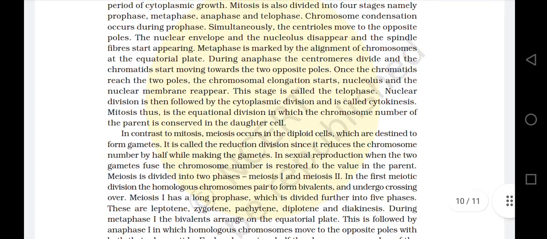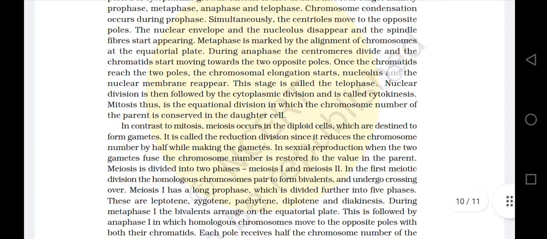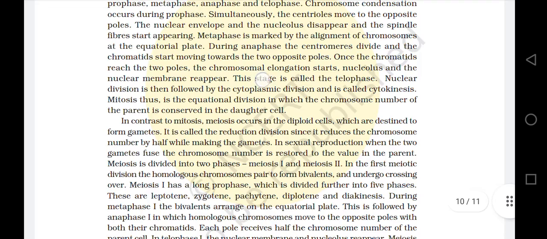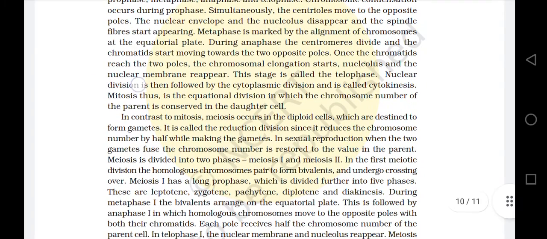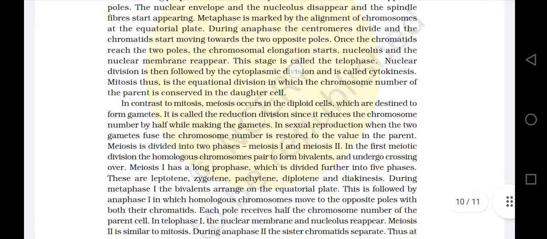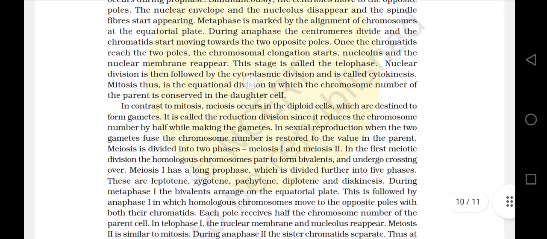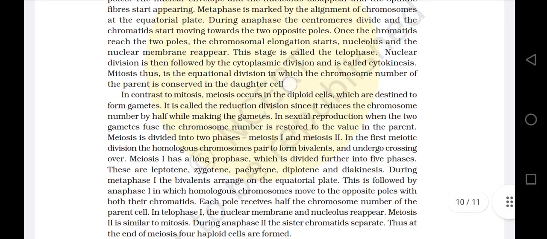Once the chromatids reach the two poles, the chromosomal elongation starts. Nucleolus and the nuclear membrane reappear. This stage is called the telophase. Nuclear division is then followed by the cytoplasmic division and is called cytokinesis. Mitosis, thus, is the equational division in which the chromosome number of the parent is conserved in the daughter cell.